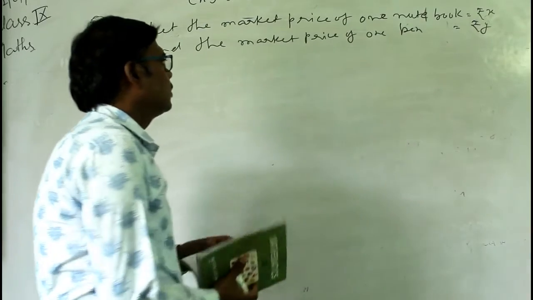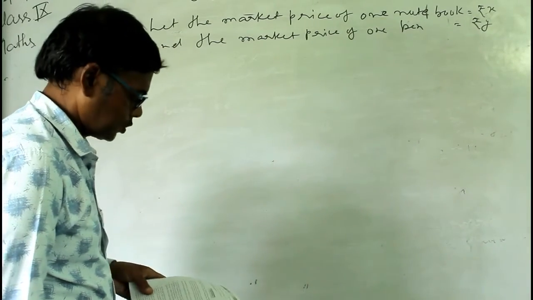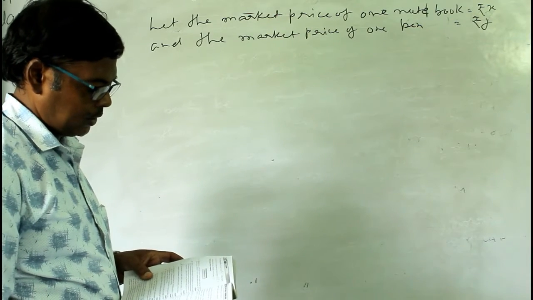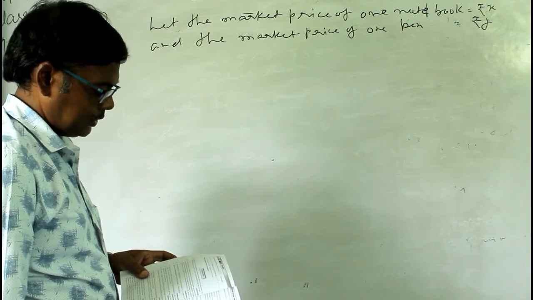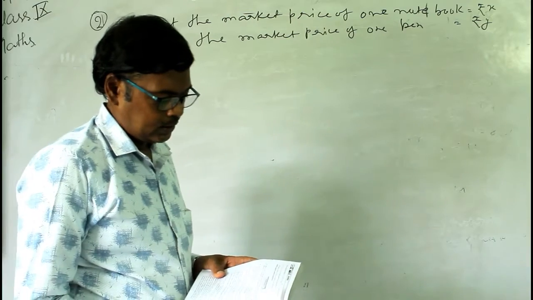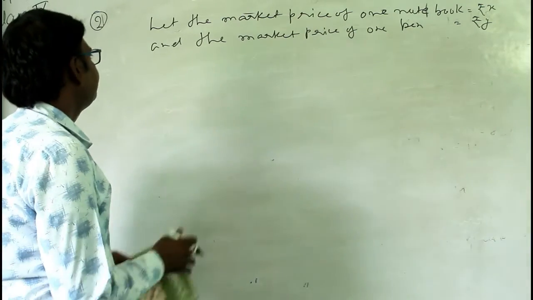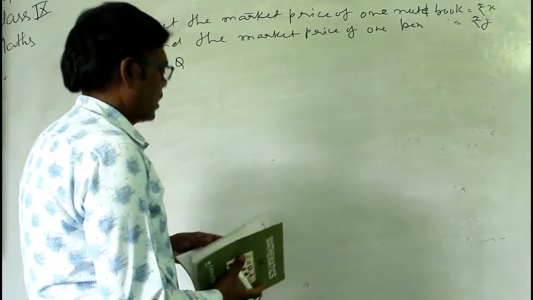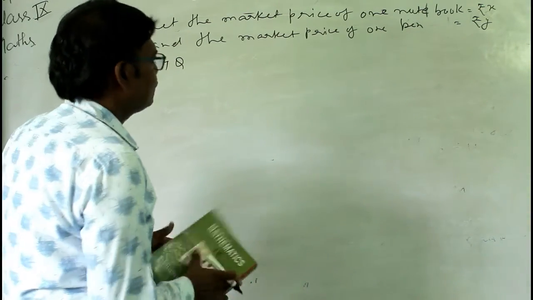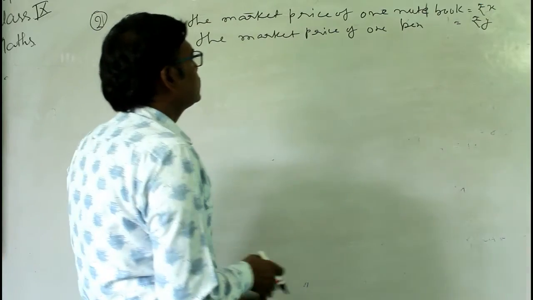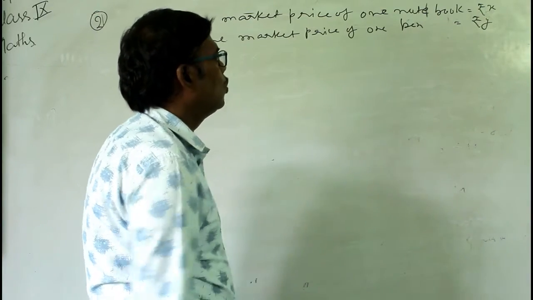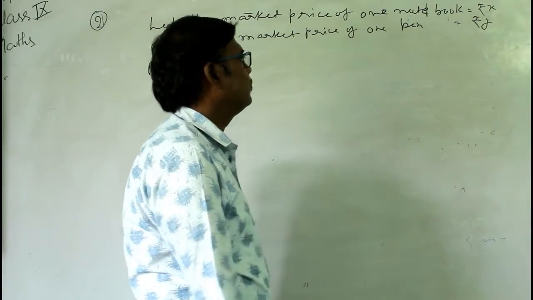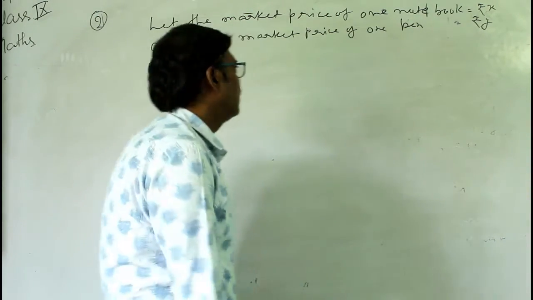So the cost of one notebook is rupees x and the cost of one dot pen is rupees y. The first condition is: if he purchased 15 notebooks, then with the rest of the money he could buy 6 dot pens. So according to the question, the cost of 15 notebooks will be 15x rupees.